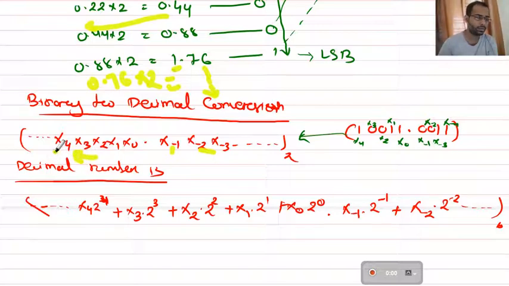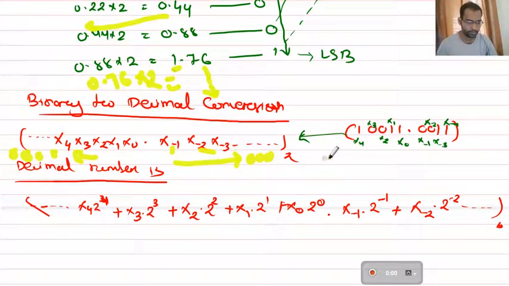But if you put 0 here, if you put 0 0, there will be no change. Similarly, if you put any 0 here, the value will not change. So that's why before the decimal point it is from right to left, after the decimal point it is considered from left to right. x minus 1, x minus 2, x minus 3, it goes up to x minus n.